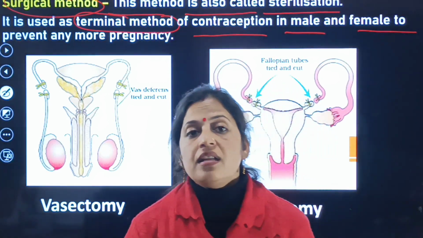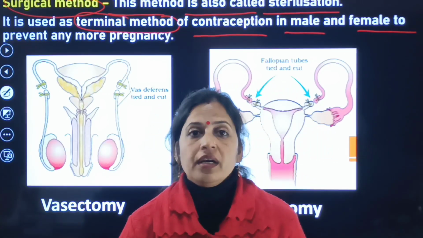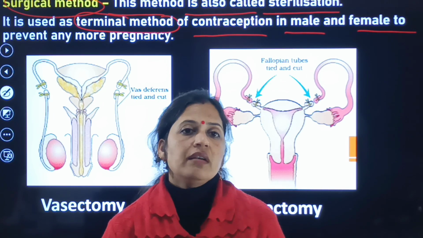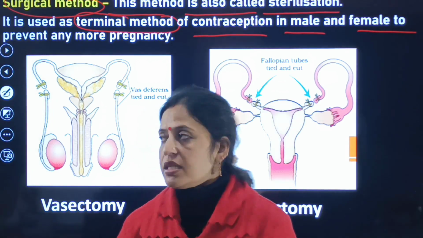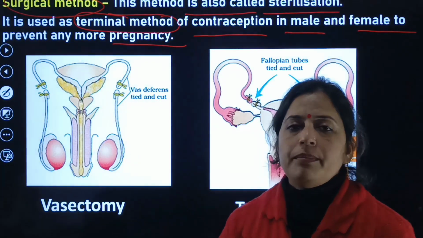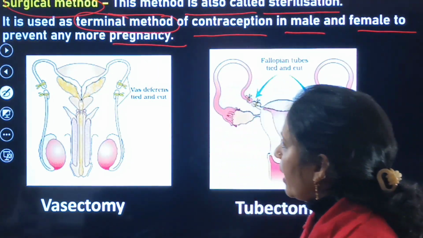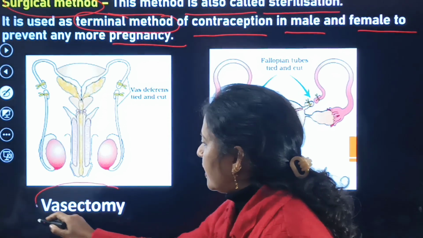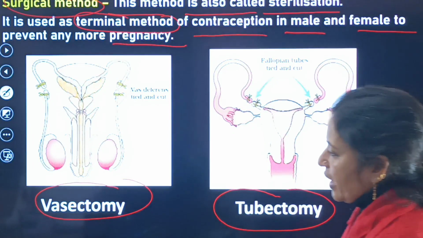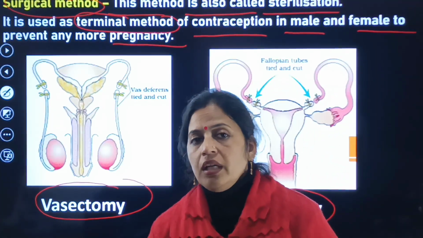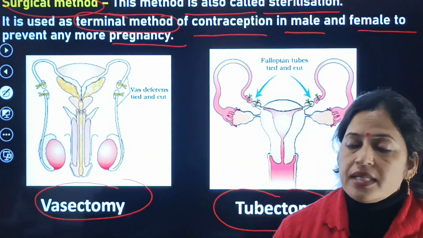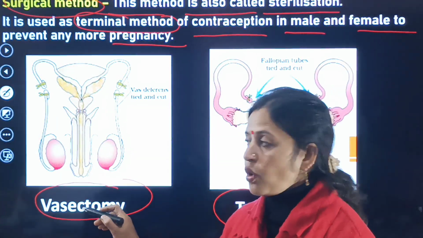This method is specially adopted against, किसके ऊपर अडॉप्ट किया जाता है, specially against males as well as females to avoid unwanted pregnancy and any more pregnancy. So this is the surgical method as well as sterilization method. It is known as vasectomy in males and tubectomy in females.